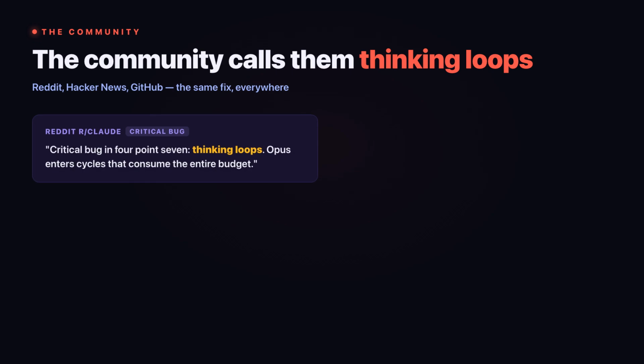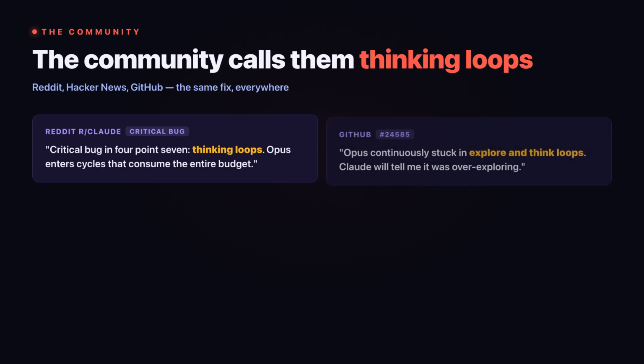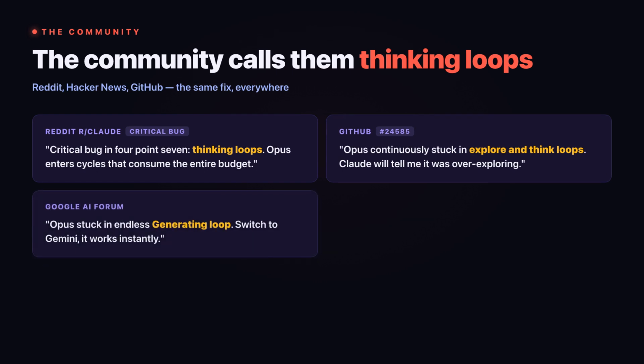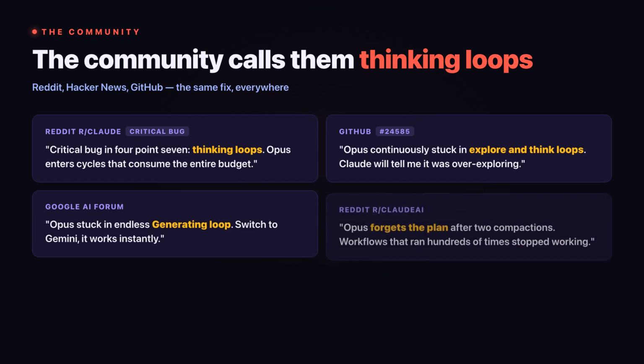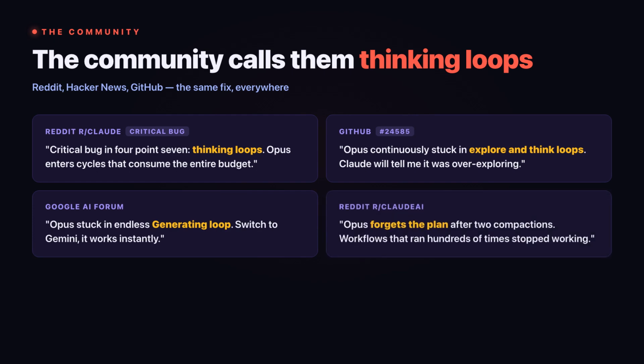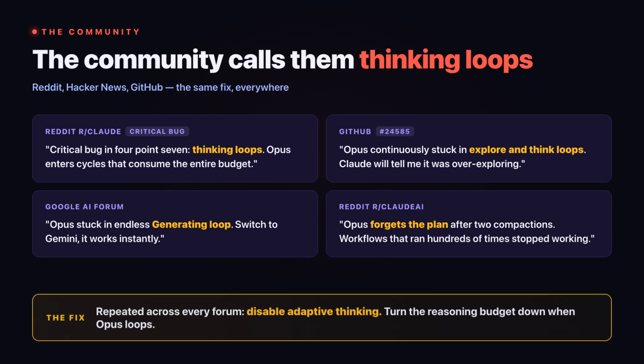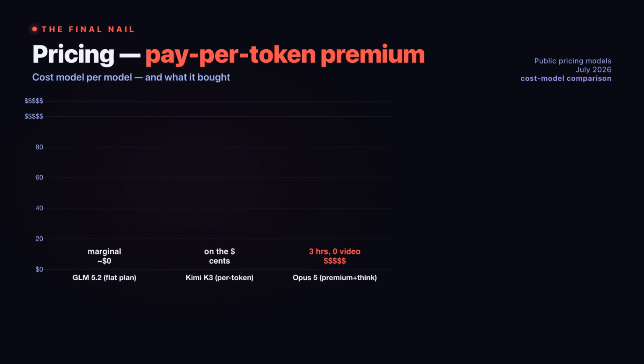Thinking loops. On Reddit, users report Opus entering thinking cycles that consume the entire budget. The Claude Code GitHub has an issue titled, "Opus continuously stuck in explore and think loops." The recommended fix, repeated across forums, is uniform. Disable adaptive thinking. Turn the reasoning budget down when Opus loops. Anthropic itself shipped adaptive thinking and a compaction API to address it, and here is the final nail in the